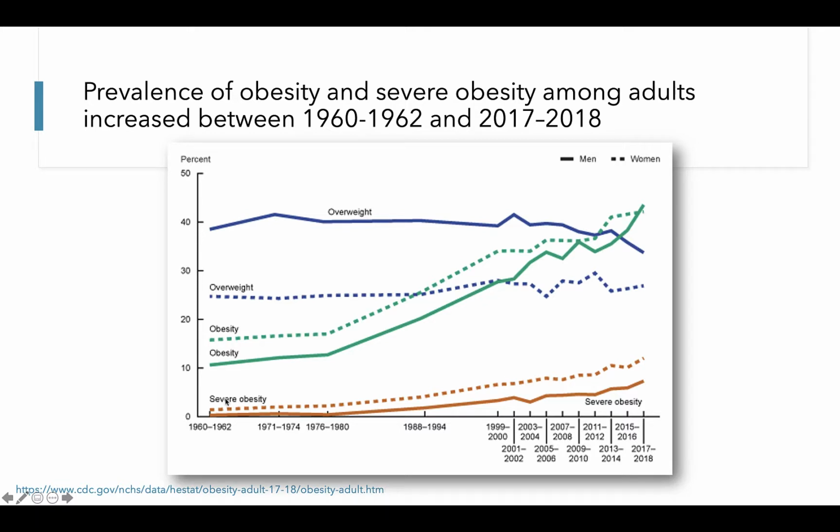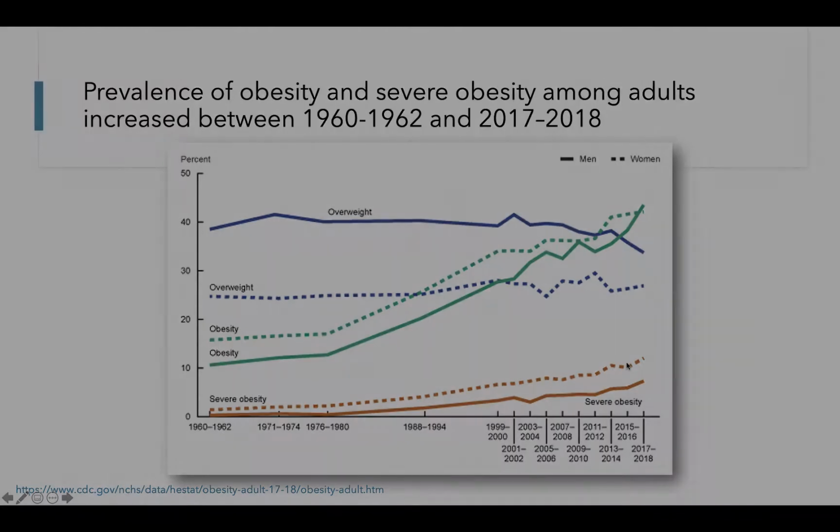We see a relatively lower prevalence of severe obesity in both men and women, but similar increases over time. Rates of severe obesity were relatively flat between the 1960s and 1980s, but we see a relatively steeper increase until the 2000s and a continued increase to present day.